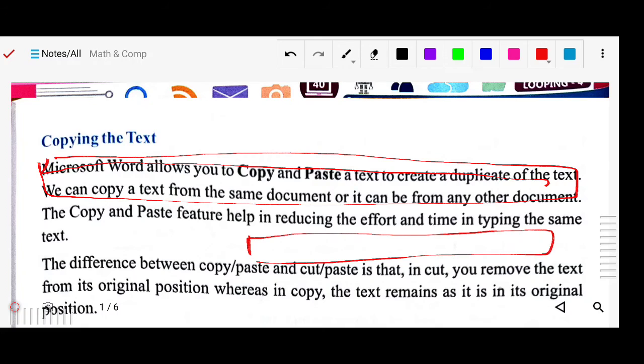So the difference between copy paste and cut paste: this is called copy paste, and earlier it was cut and paste. Moving a text means cut and paste, copying a text means copy and paste. What is the difference? Very simple. In moving, whatever we studied earlier, the text is removed, deleted from the original location. But in the case of copy paste, the text remains in the original location, and is still available.